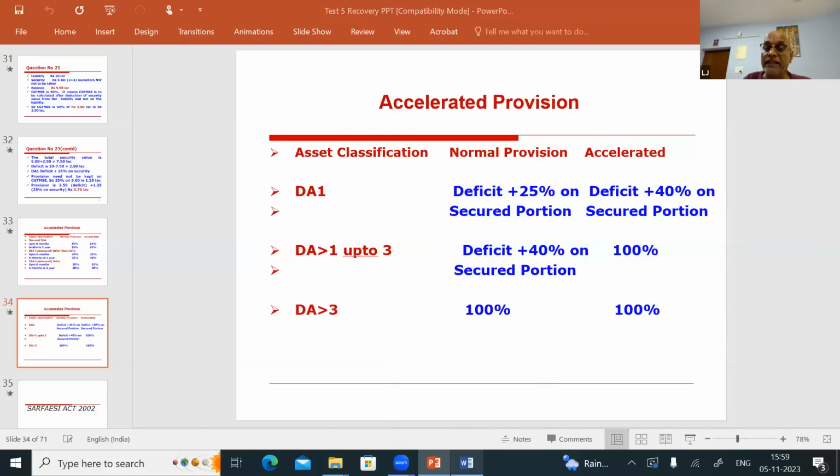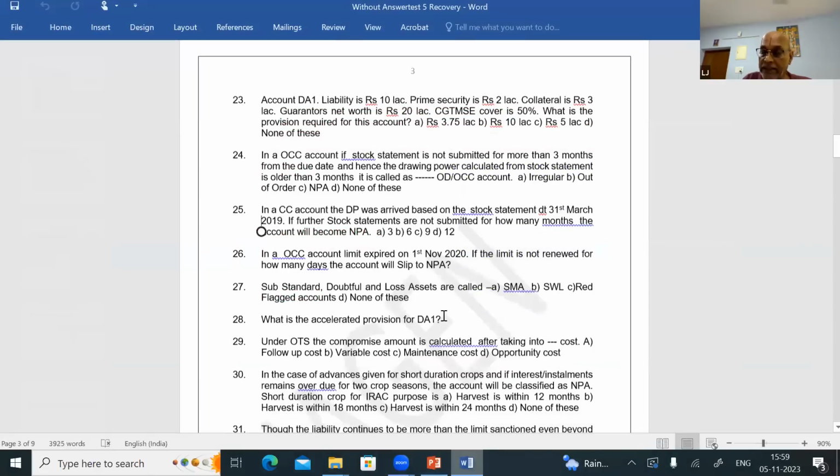Answer for the question is deficient plus 40% on the secured portion. Question number 29. Under OTS, the compromise amount is calculated after taking into what cost?